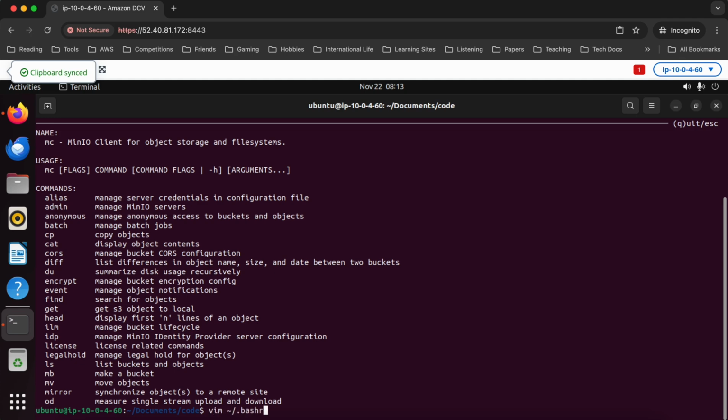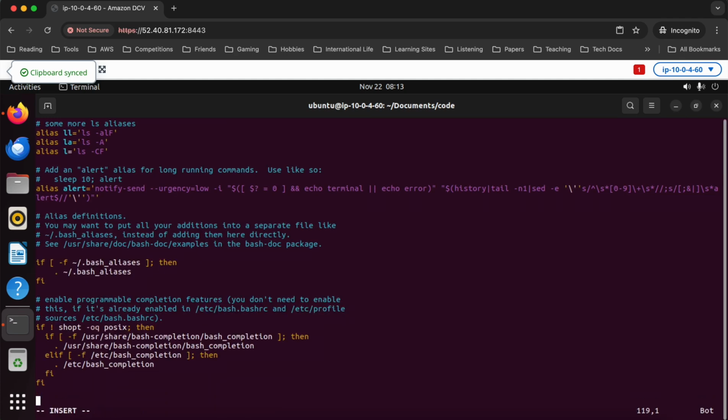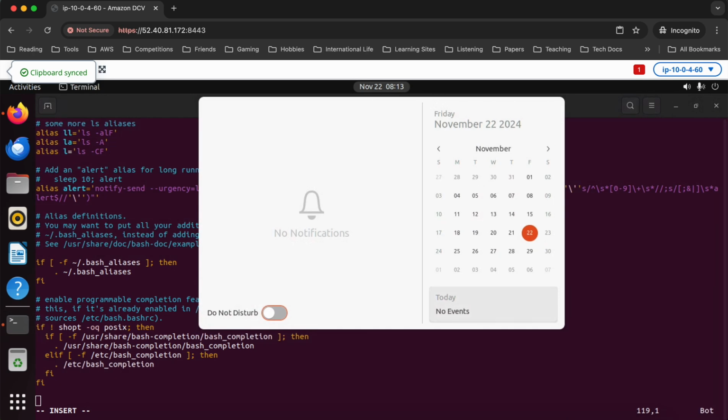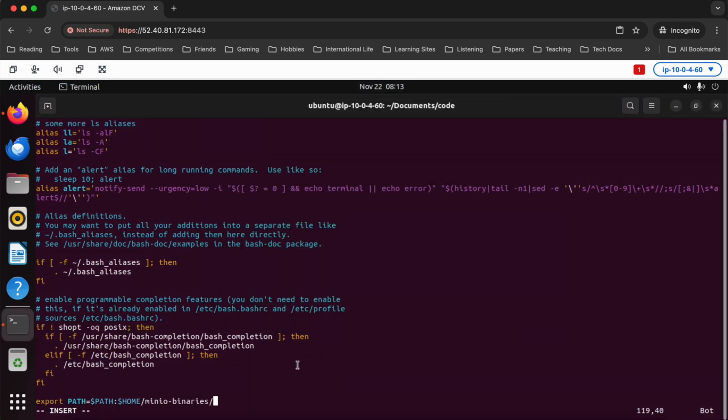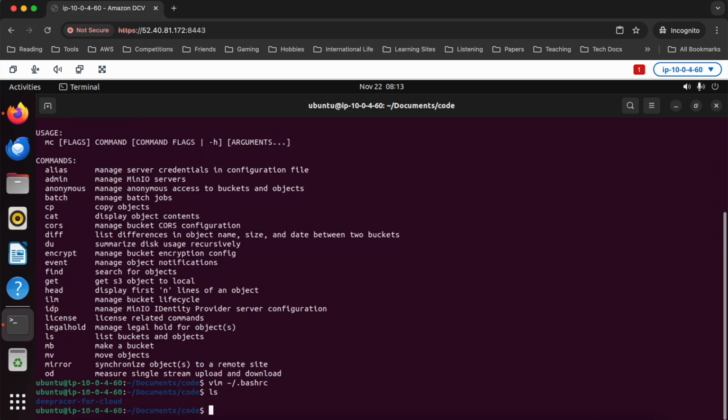We'll just do bashrc, and you'll see here at the end what I'm going to do is right-click and paste. I'm going to paste this in so that MinIO binaries, which is a new directory I've just created, is now on my path, right? So MinIO binaries is now on the path.